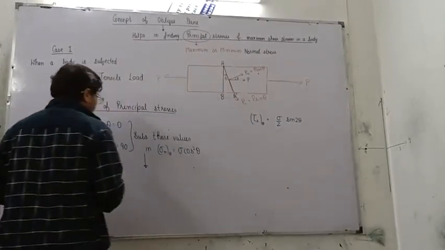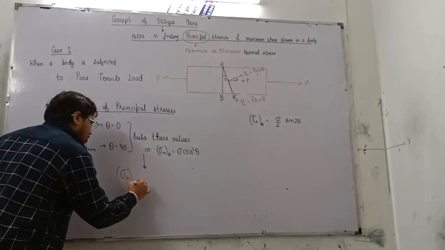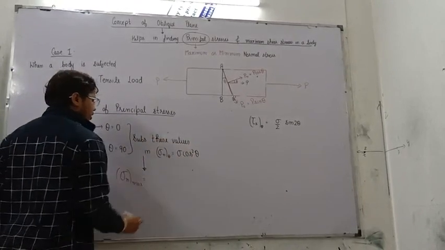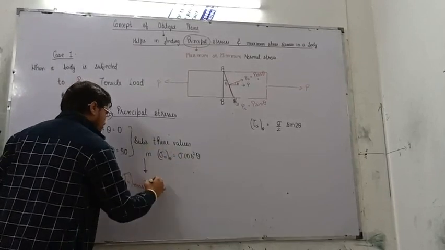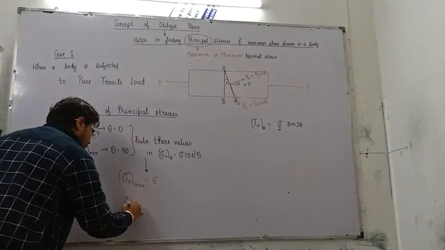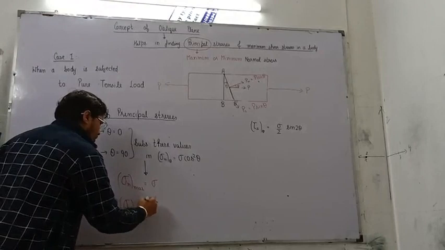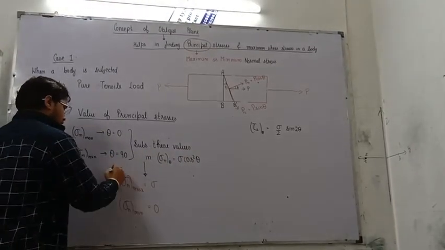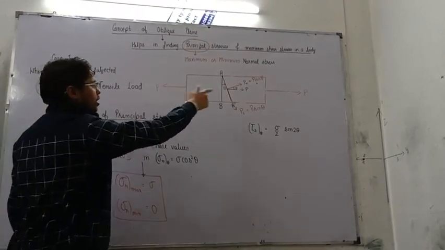After substituting, sigma normal max, with the value of cos theta being 1, is equal to sigma itself. And sigma normal min, when theta is 90 degree, will be equal to 0, right? This is the value of maximum and minimum in this particular loading condition.